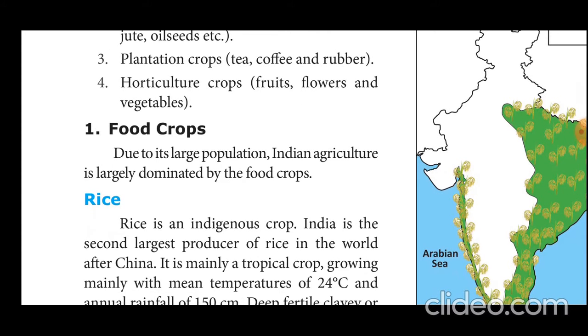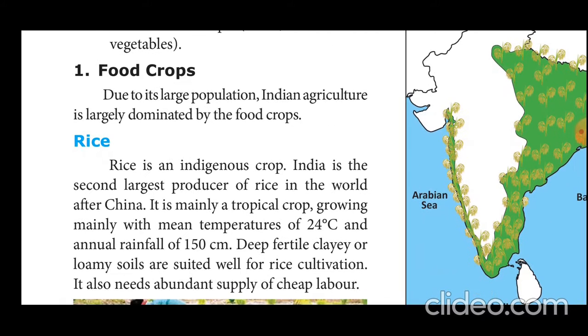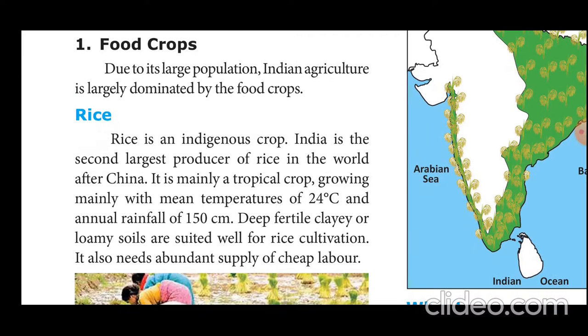Rice is the indigenous crop, meaning of Indian origin. India is the second largest producer of rice in the world. The birthplace of rice is India. India is the second largest producer of rice in the world after China. China stands first and India is in second place.